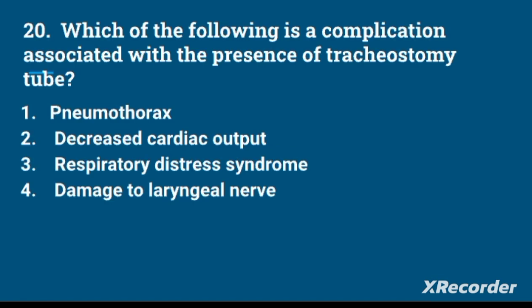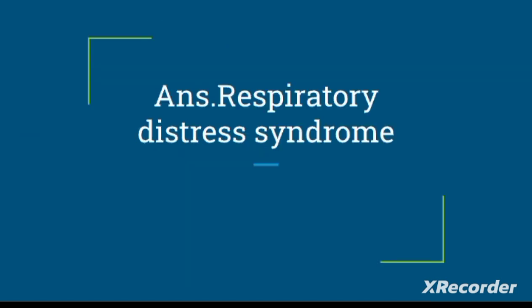Which of the following is a complication associated with the presence of a tracheostomy tube? Pneumothorax, decreased cardiac output, respiratory distress syndrome, damage to laryngeal nerve. Answer is respiratory distress syndrome.